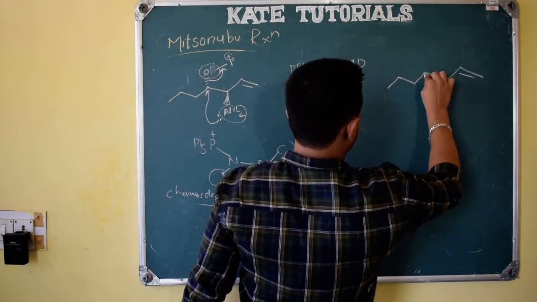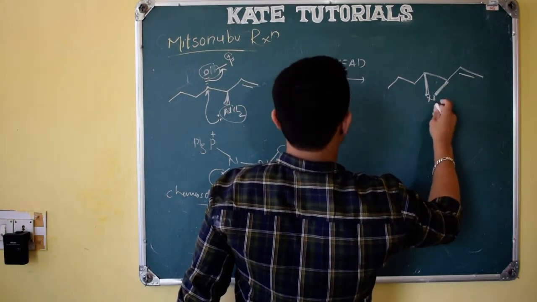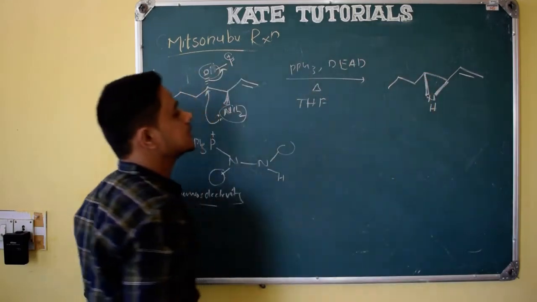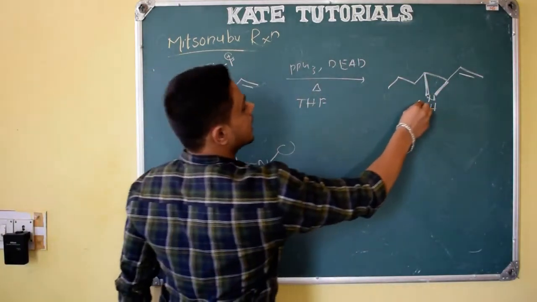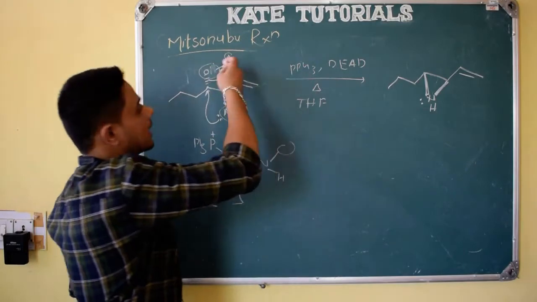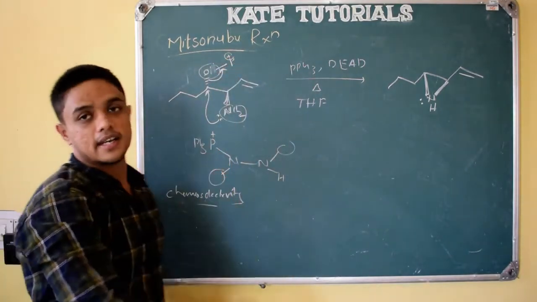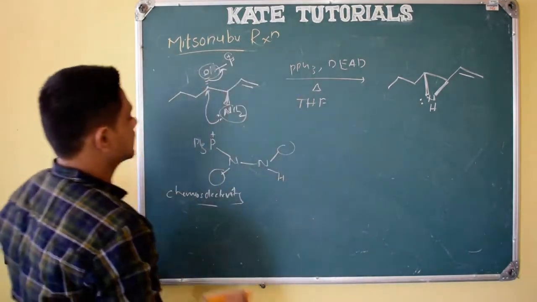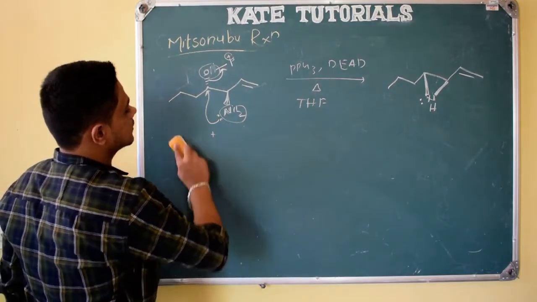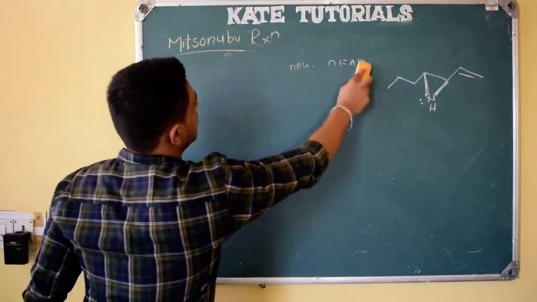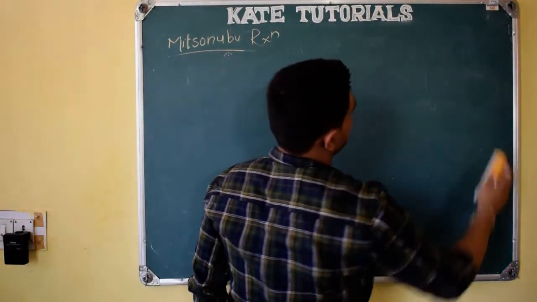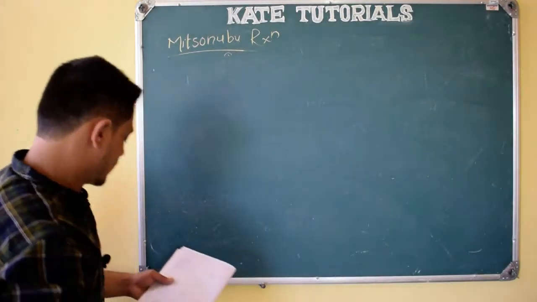This was above and it also becomes above, and one hydrogen as its valence is 3, and the other lone pair will be as usual, and the byproduct will be like POPh3 and DAD, which is reduced, that is it will get 2 hydrogens, right? So this is the product, and the mechanism you will write by yourself.